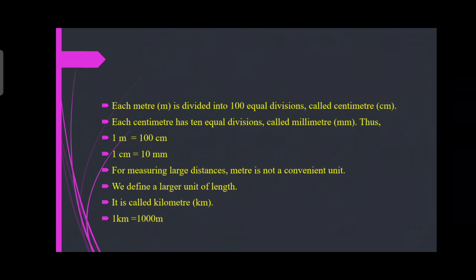Then each centimeter has 10 equal divisions called what? Millimeters. So 1 meter equals 100 centimeters, and 1 centimeter equals 10 millimeters. While observing the scale, 1 meter equals what? 100 centimeters, and 1 centimeter equals 10 millimeters.